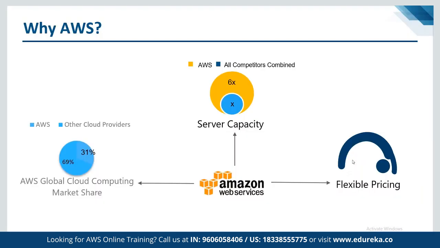So first of all, why AWS? Because AWS, as compared to other cloud computing providers, like we have GCP, Microsoft Azure, AWS has a bigger market share than all the other cloud computing platforms. And in terms of the server capacity, AWS has 6 times more computation power than all the other cloud computing platforms combined. That's again the power of AWS.